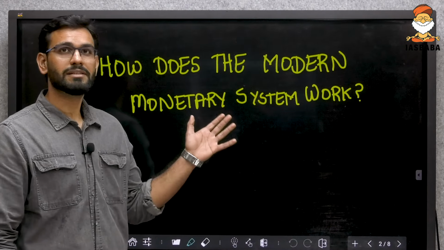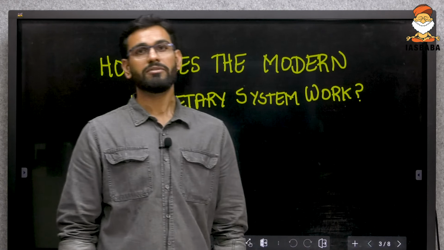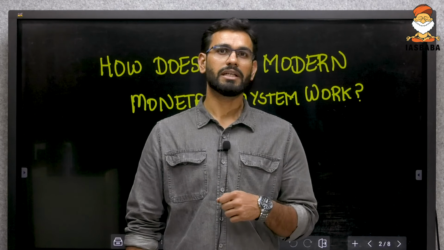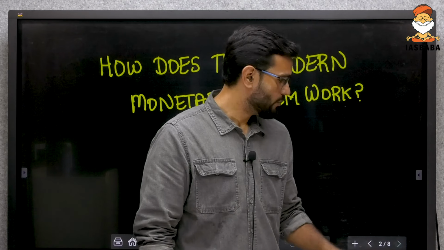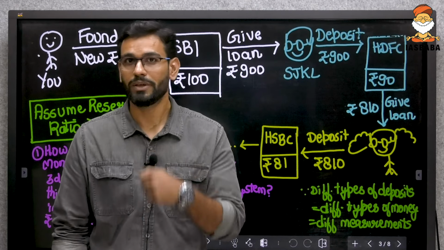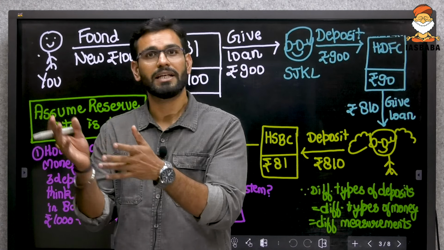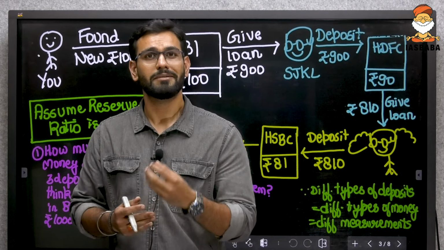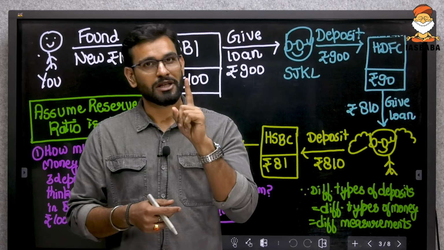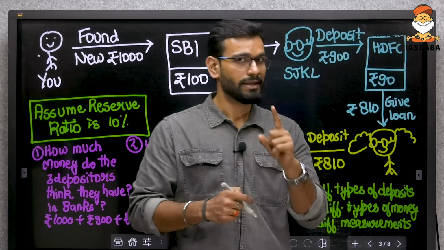Now, let's try to discuss how the modern monetary system works. Suppose one fine day you are cleaning your home along with your grandfather, and when you are cleaning your room, you come across a new 1000 rupee note lying somewhere. So what will you do? You would want to go out and spend that money on certain goods and services, Domino's pizza, a movie. But what will your grandfather tell you to do? Your grandfather will tell you to take this money and go deposit it in the bank. And that is what happens.